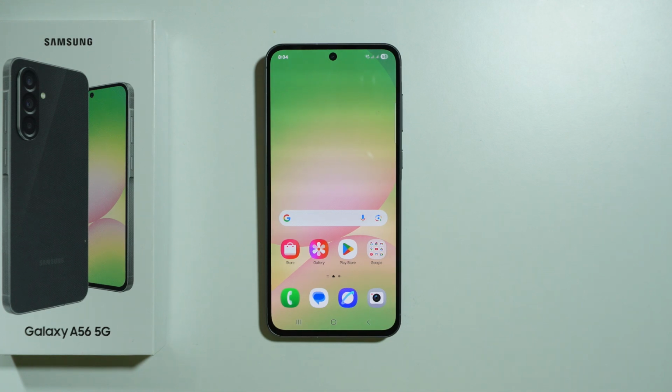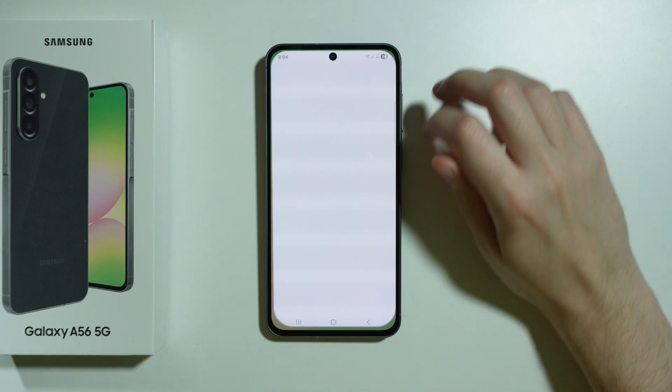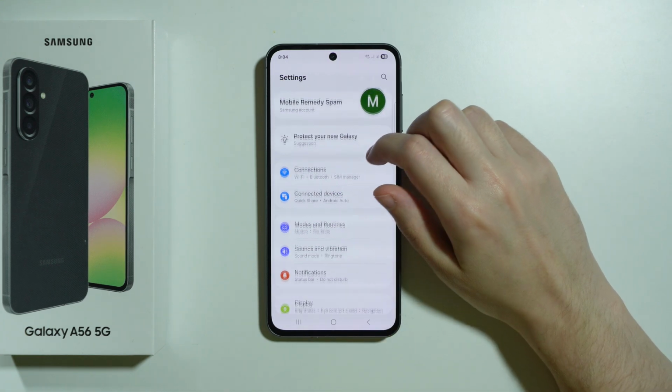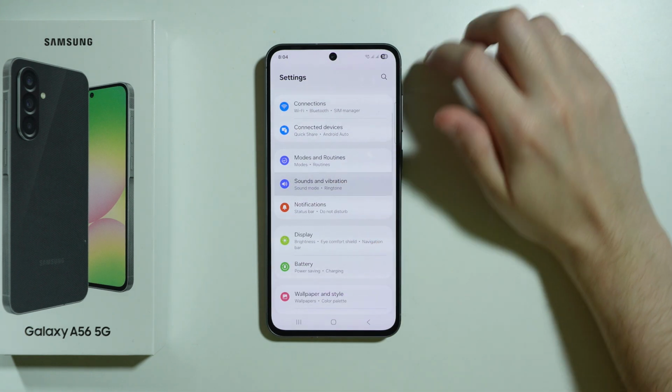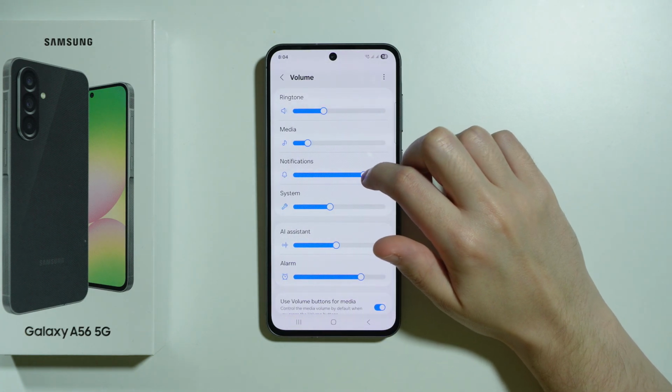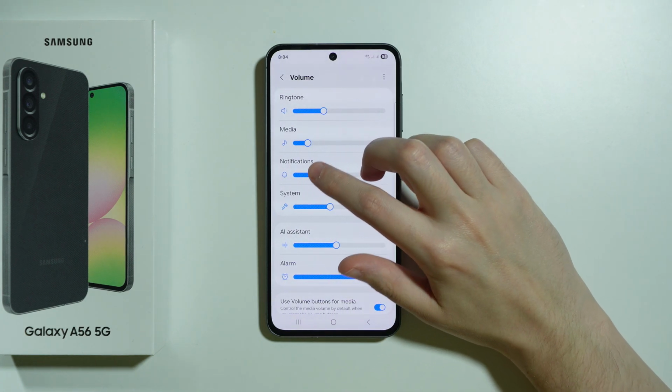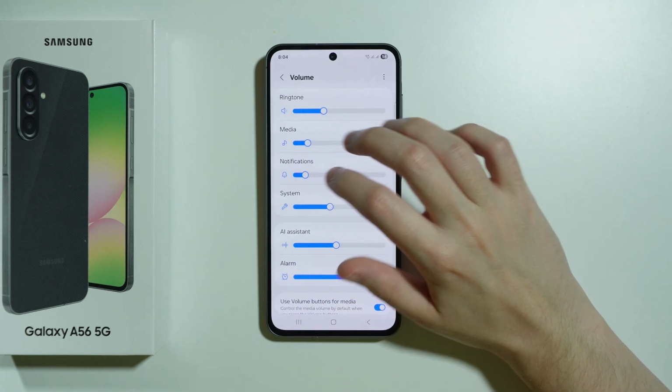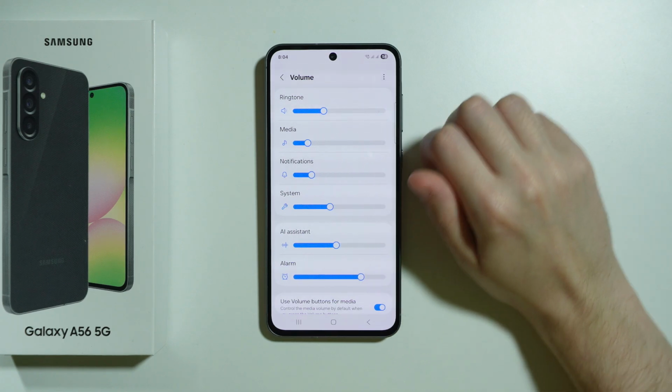If you want to change notification volume on Samsung Galaxy A56 5G, then first of all we need to go to settings. Next, in the settings, choose sounds and vibration, and after that you can, for example, go to volume in order to find notification slider over here. You can move left and right to adjust it, or simply tap anywhere on the slider.